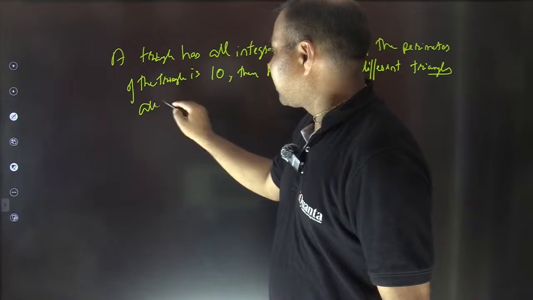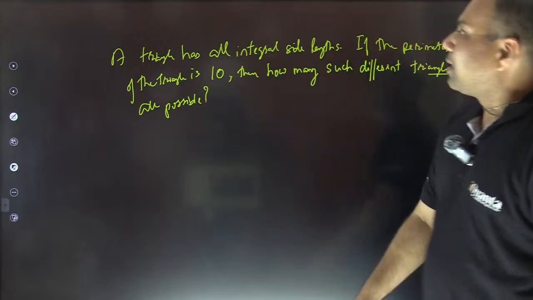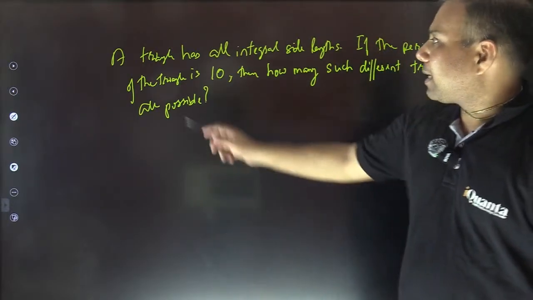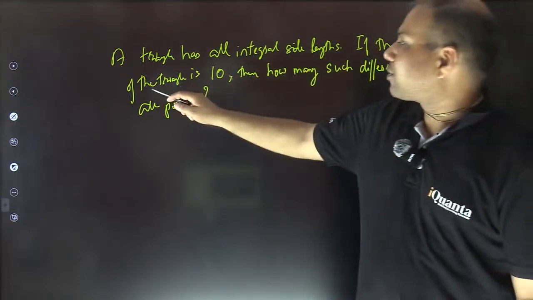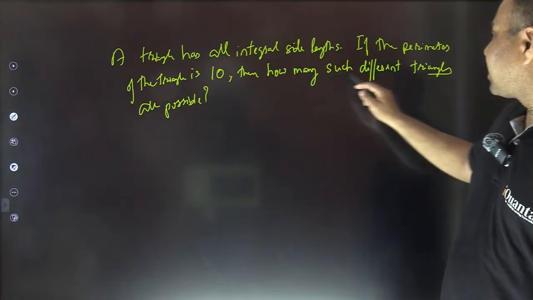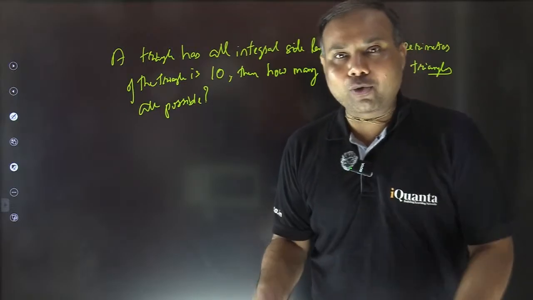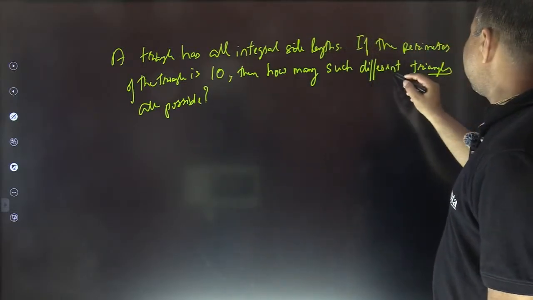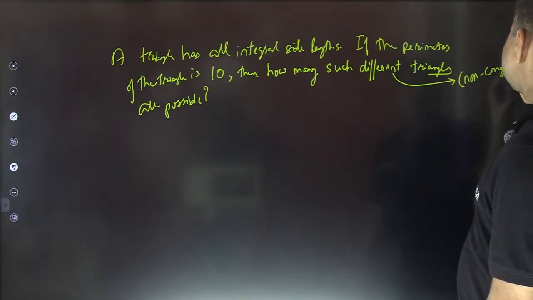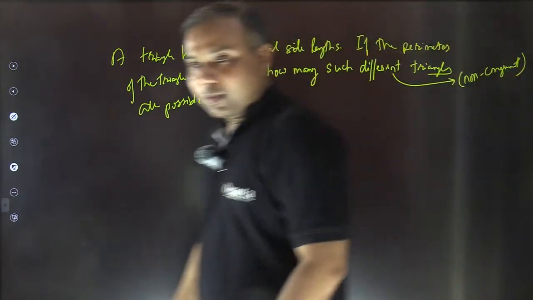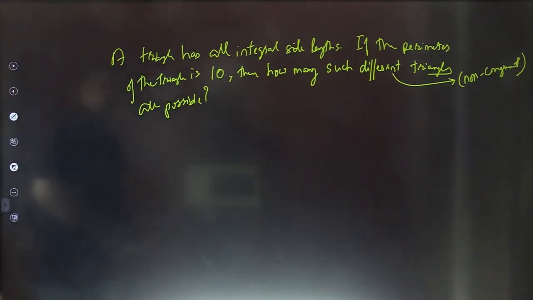Please answer it fast. I'm reading it out for you again. It says a triangle has all integer side lengths. If the perimeter of the triangle is 10, then how many such different triangles are possible? Different means which cannot be overlapped, which are non-congruent basically. Fine. Different means which are not congruent. Okay, answer it fast. Chintan says 2 distinct triangles only. Okay.